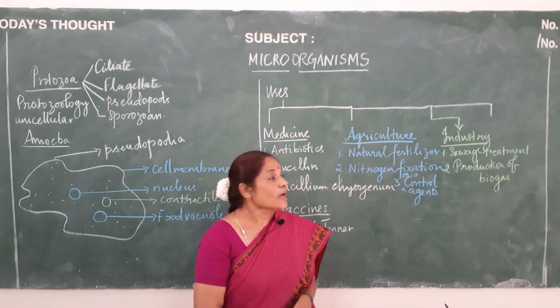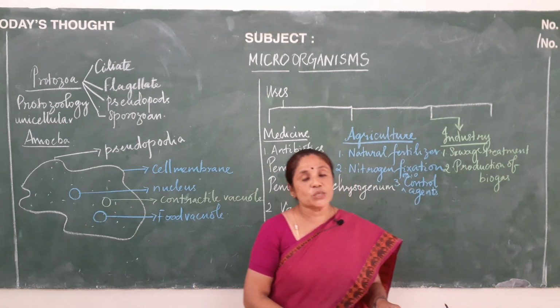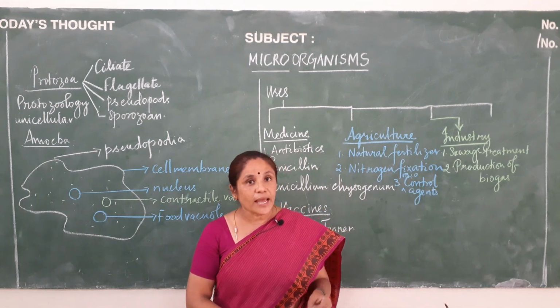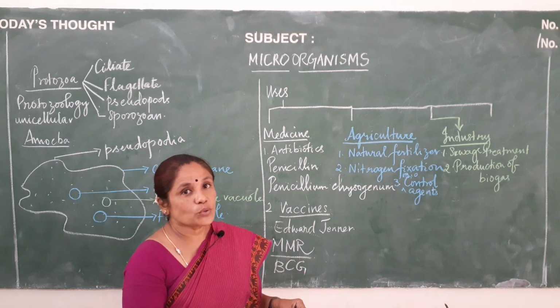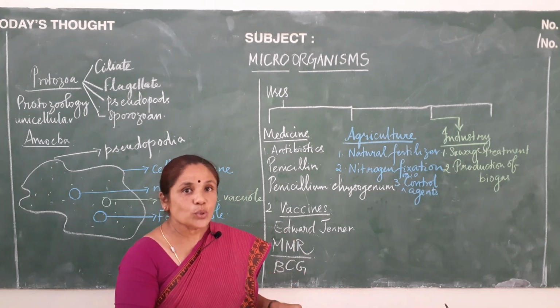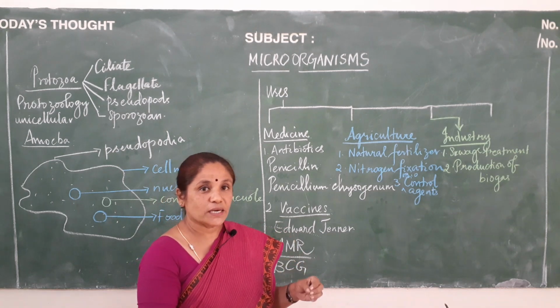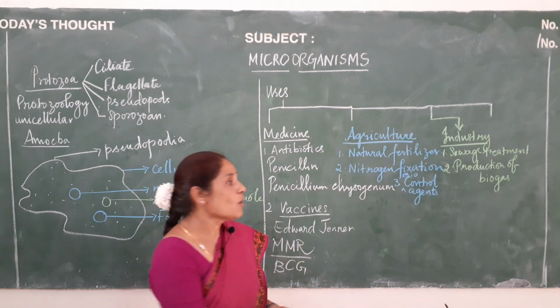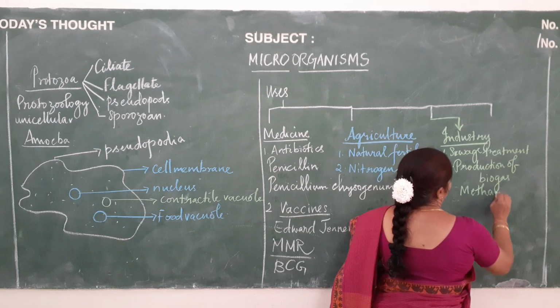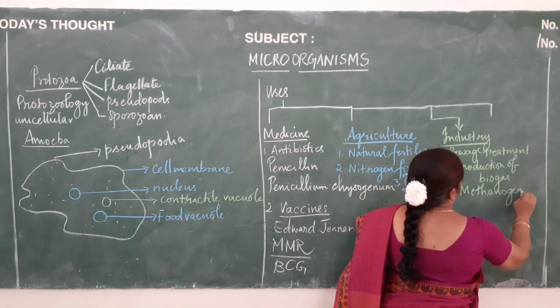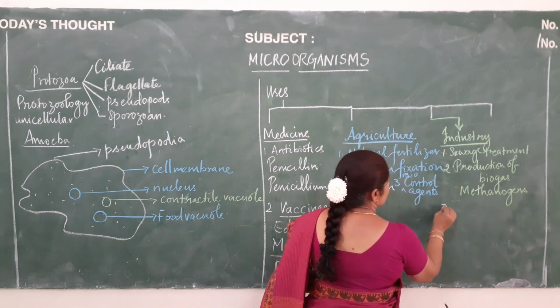Anaerobic bacteria act upon the animal waste and the plant waste. When they act upon them, they convert them into methane, carbon dioxide and hydrogen. Those bacteria which produce methane are called methanogens.